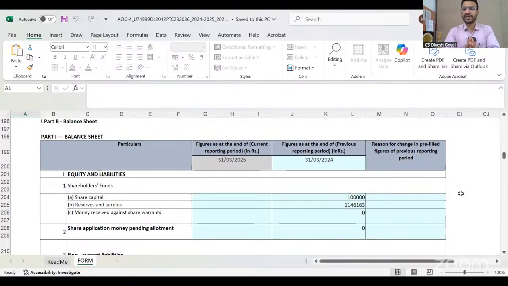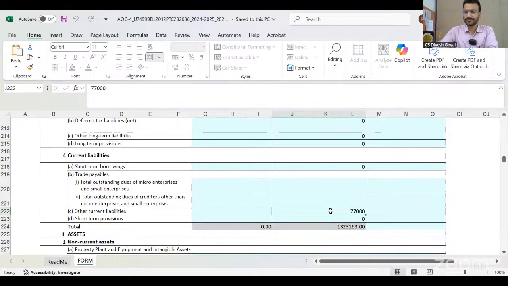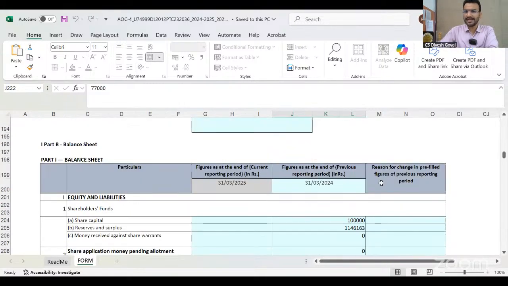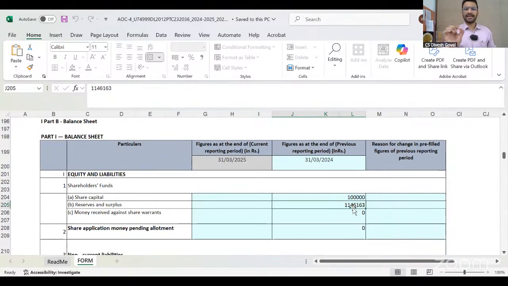As I have already shared in my earlier video, and in the updates on social media, from this year the previous year data will be pre-filled. So it is in front of you. This is my previous year, and you can see the data is already pre-filled, and a new column is added: reason for change in the pre-filled figure of the previous reporting period. If you are making any amendment in the previous reporting period information, then you have to mention the reason here.